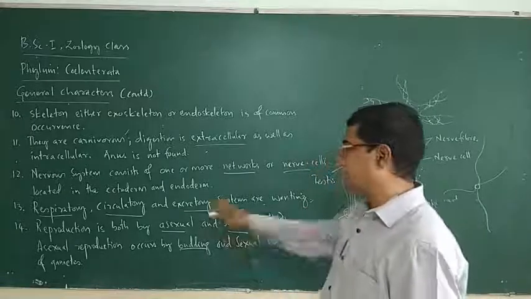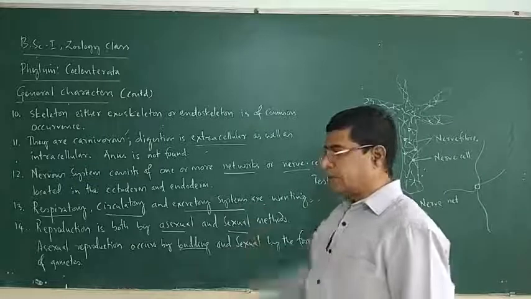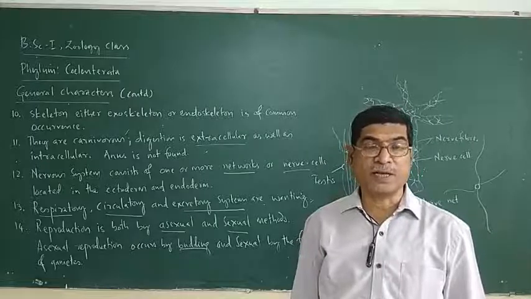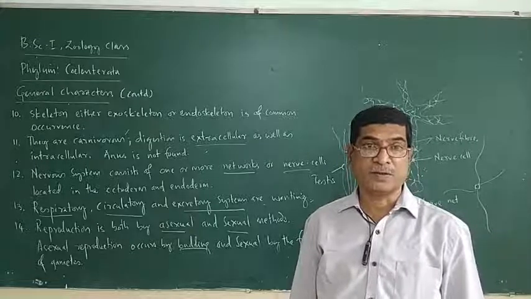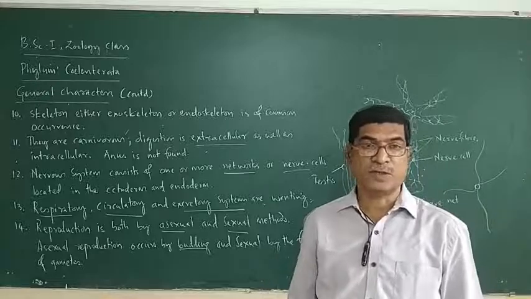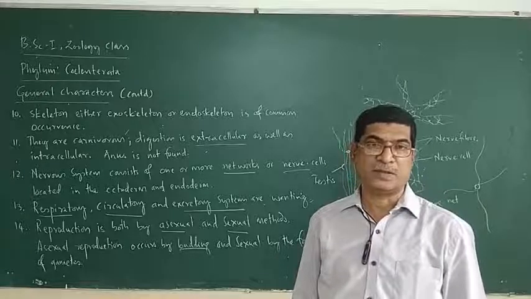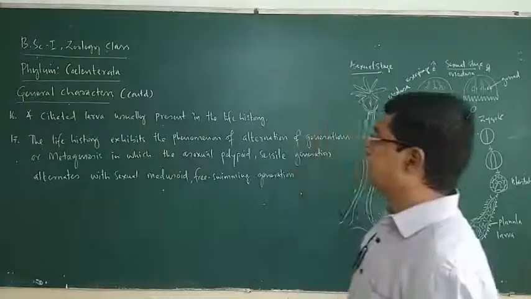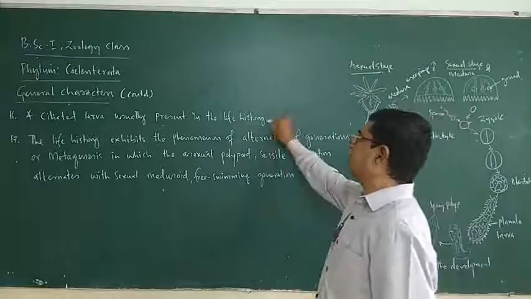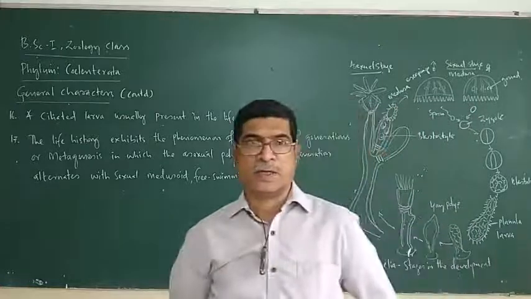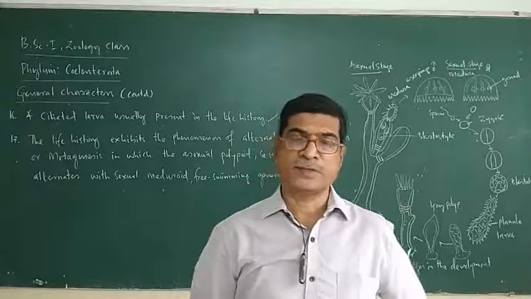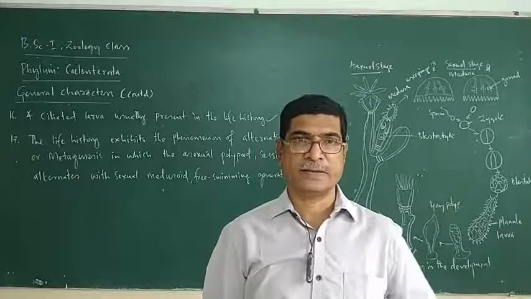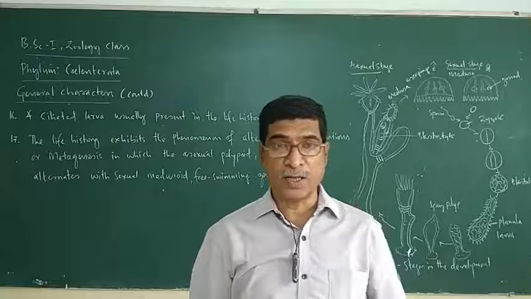So this is about the reproduction. Next, the development is not direct. In most of the cases, development is indirect. The zygote develops into a motile larva called planula larva. So ciliated larvae are usually present in the life history. As I told you, in several coelenterates, the development is indirect, by the presence of planula larva.